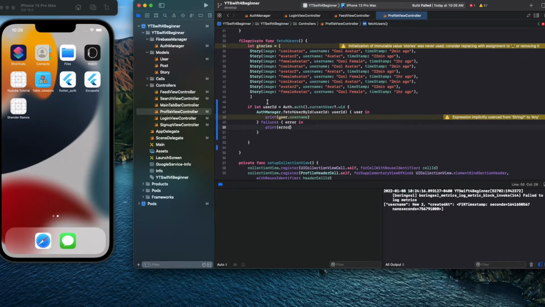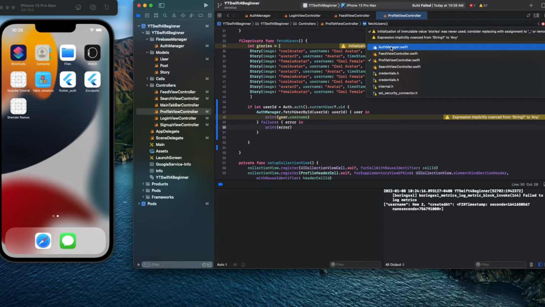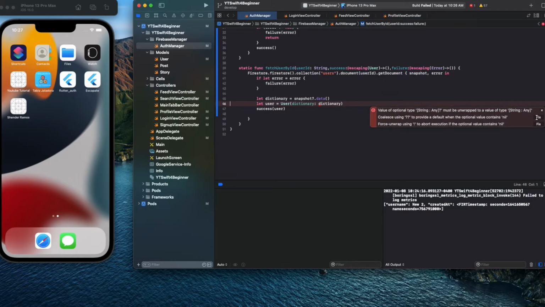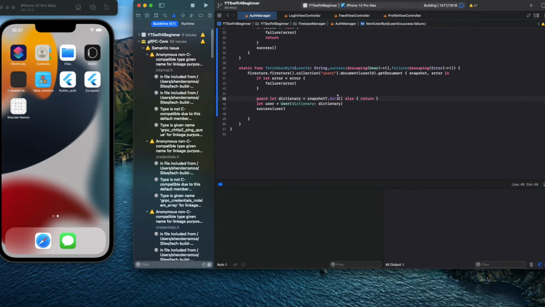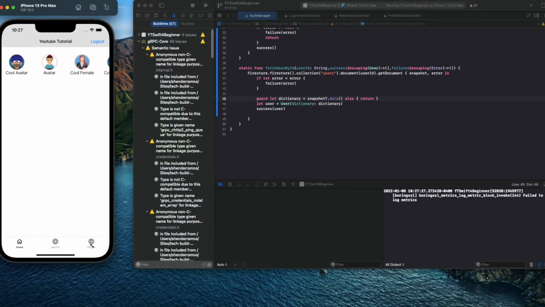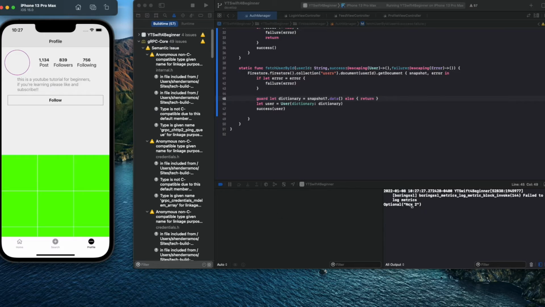Ooh, I already have an idea. Yippee. Yeah. What's going on? Oh, yeah, I forgot to cast as string of any. Okay, got that. Must return. I don't need to cast it to anything, and it should work. It was screaming because this is optional, and I totally forgot. But okay, and then if we come here, boom, we get username newbie.